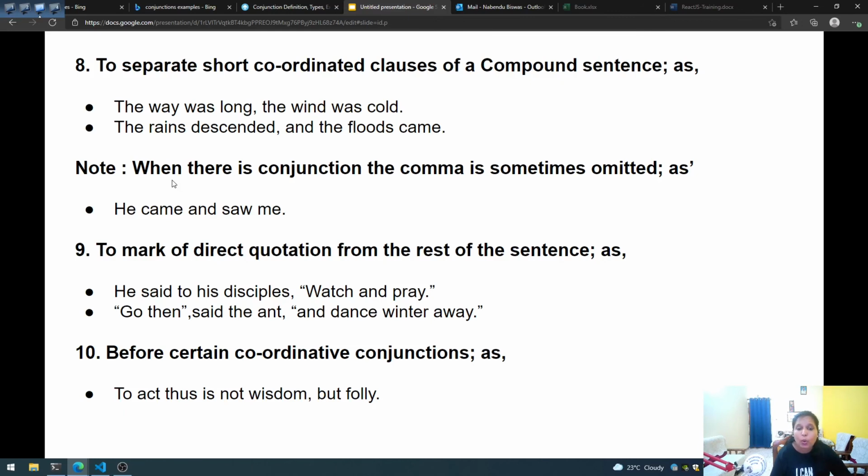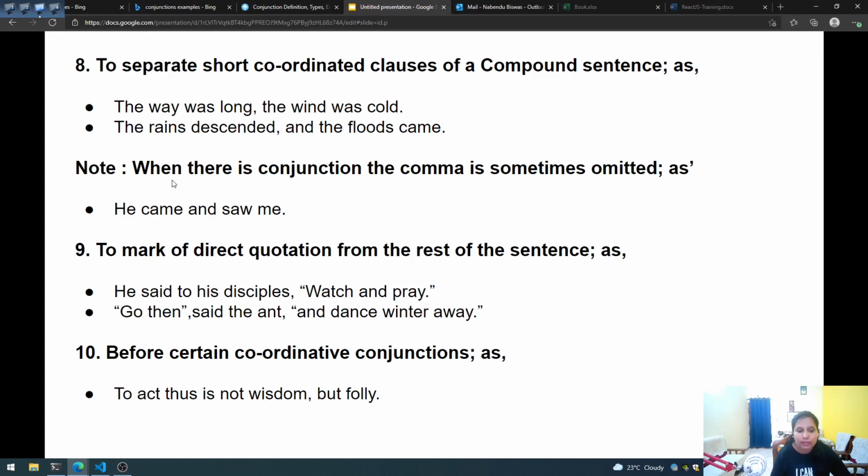Before certain coordinative conjunctions, as in: to act thus is not wisdom, but folly. Here "but" is a conjunction, and before "but" we are using a comma, to give it a sense.